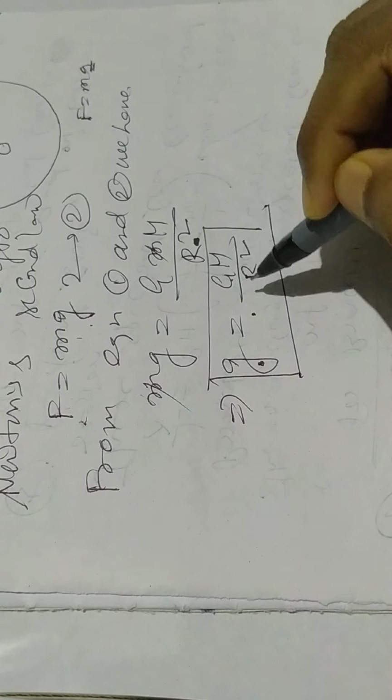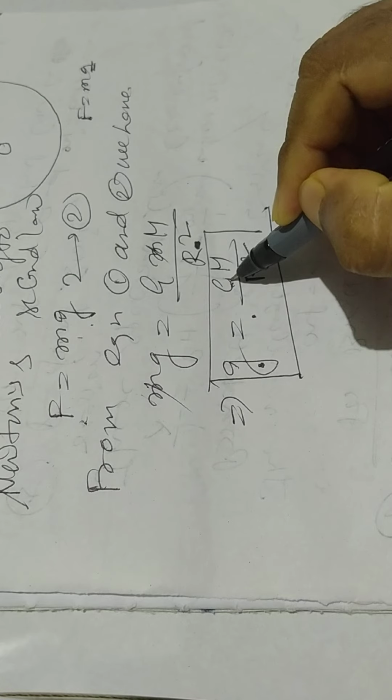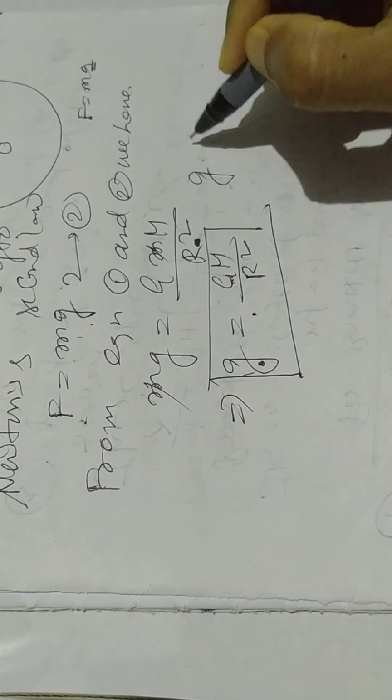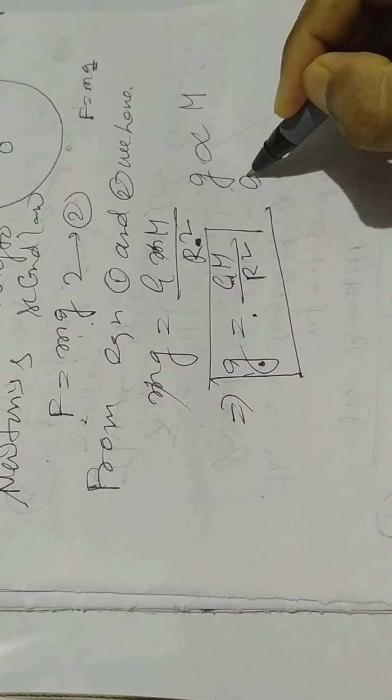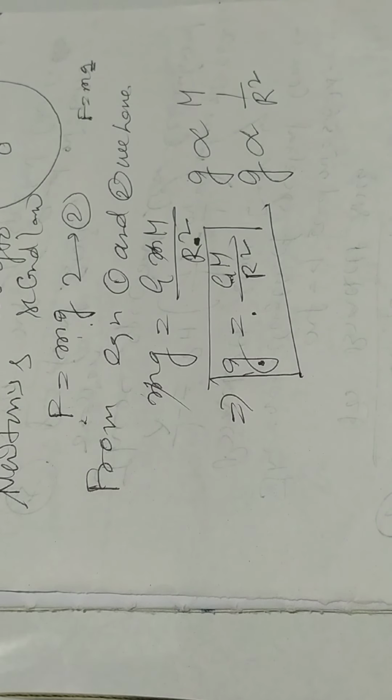From this equation it is clear that since G is a constant value, acceleration due to gravity is directly related to the mass of the earth, and inversely related to the square of the radius.